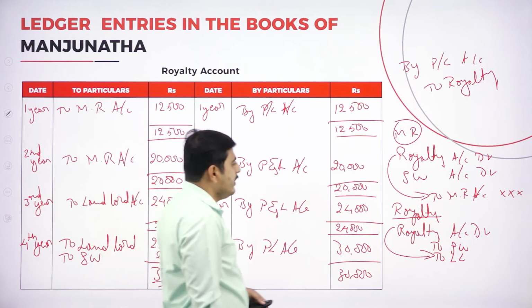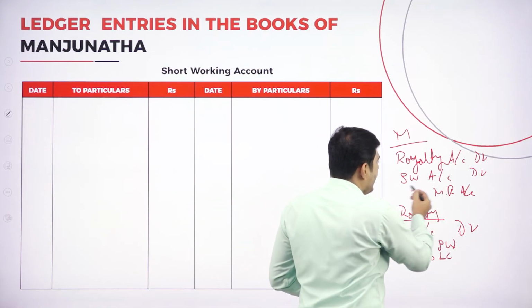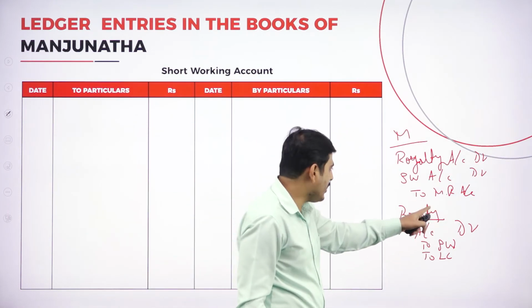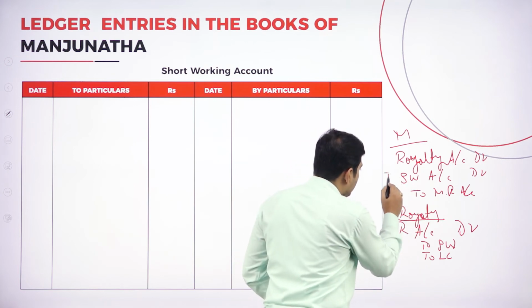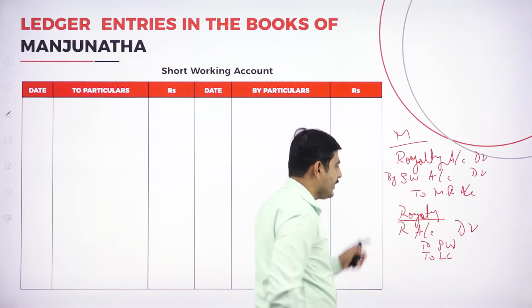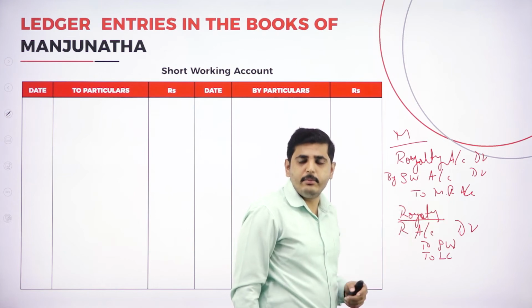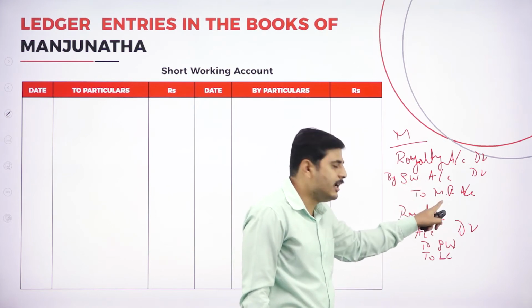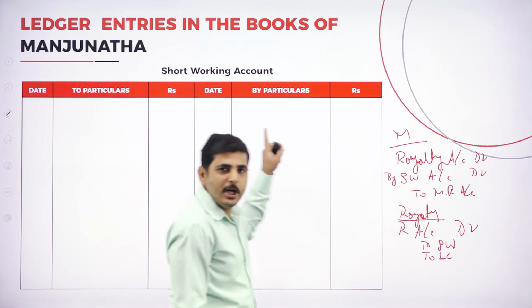What is the entry we have to give? We have to debit the royalty account, short working account, and credit the minimum rent account. That means this is the debit balance by short working, and this is the credit balance to minimum rent. What is the opposite to short working? The opposite entry is minimum rent. We should show minimum rent.